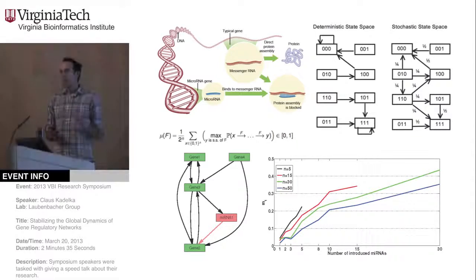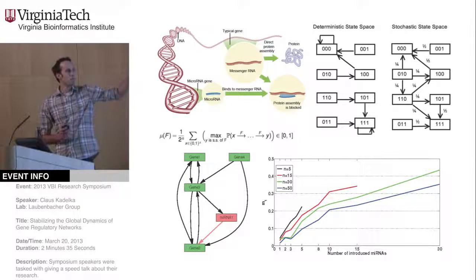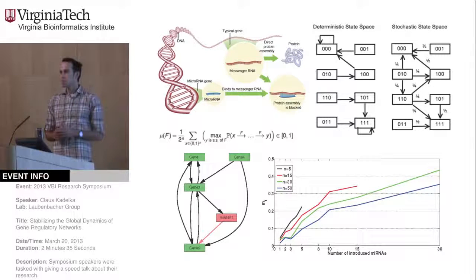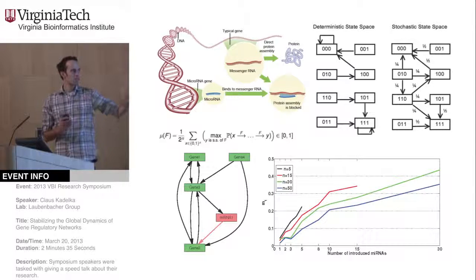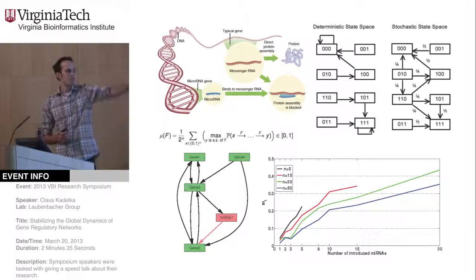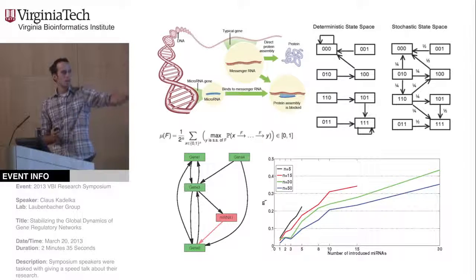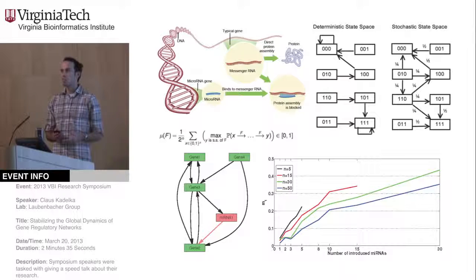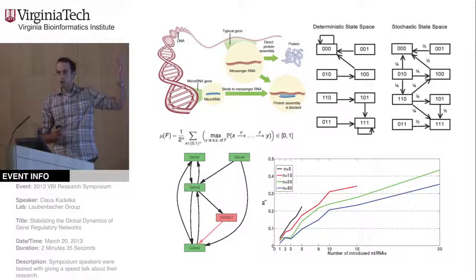So what I did in this work is I came up with a measure to capture the robustness of the network dynamics: how much stochasticity is involved in a certain network, and how much stochasticity is involved in the network where I introduce these microRNAs, and then I compare the robustness of these two networks. And what we see in this plot, that's basically my results for different sizes of gene networks, is that the networks where I introduce the microRNAs are always more robust to perturbations than the original gene network. And so I came up with a way to quantify the robustness of a gene network, and I also showed that these microRNAs are indeed a key regulator, or a key player, in making gene networks more robust.